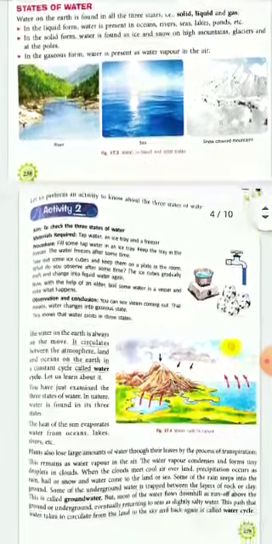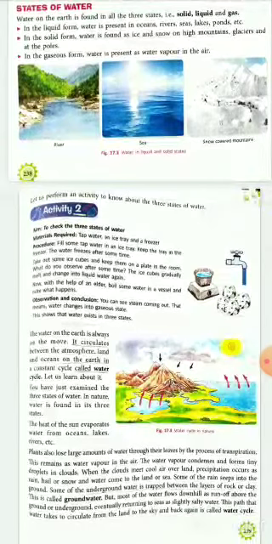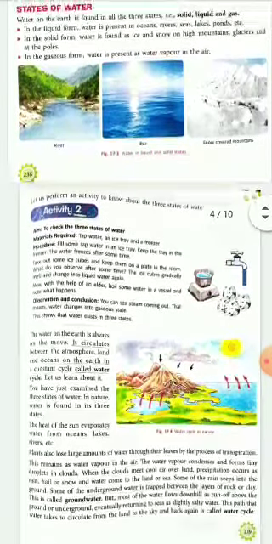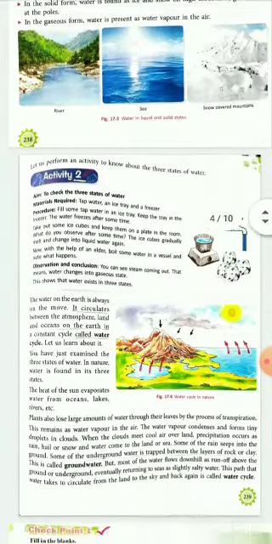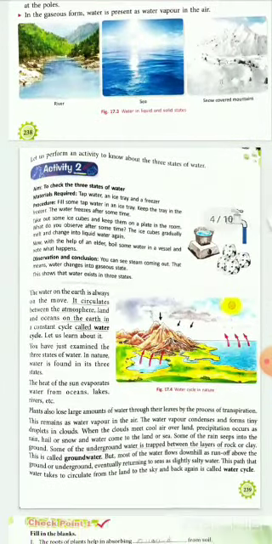So basically we will start our chapter here, concept here with states of water. We all know that in our childhood we have studied that there are three states of water: liquid, solid and gas. In liquid form we can find water in oceans, rivers, seas, lakes, etc. Solid form is definitely ice and snow on high mountains, glaciers, and in gaseous form it is only in the form of water vapor in the air. So we can perform this activity at our home. We can use tap water, put it in the fridge, in the freezer, and we can see that the liquid form of water changed into the solid form, that is ice.